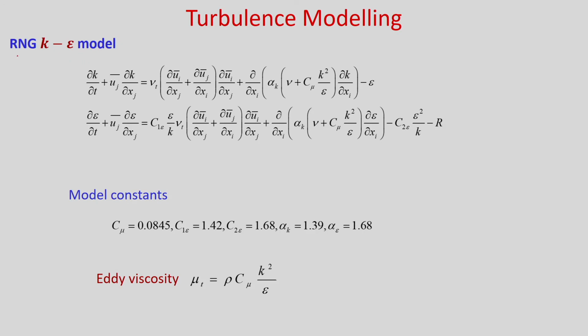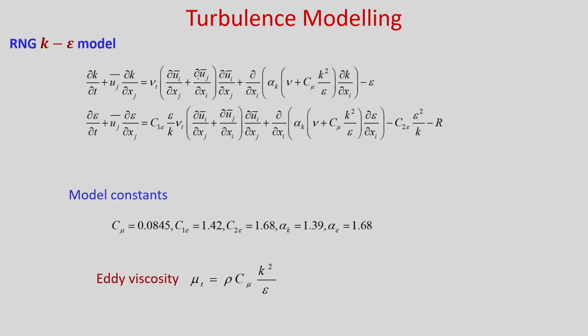RNG stands for renormalization group model, and here we solve two equations, one for k and another for epsilon, with some different empirical constants, and you can see these are the model constants. So, C mu is 0.0845, C 1 epsilon is 1.42, C 2 epsilon is 1.68, alpha k is 1.39 and alpha epsilon is 1.68.